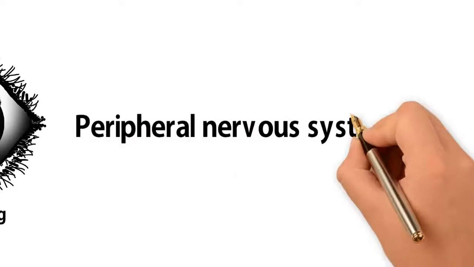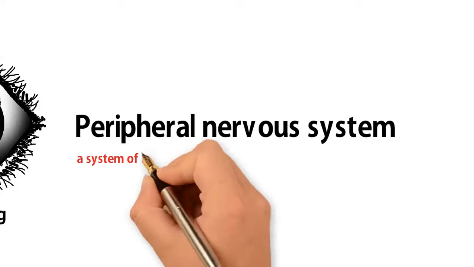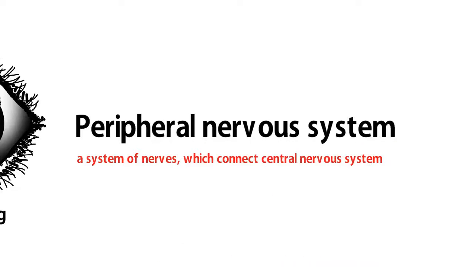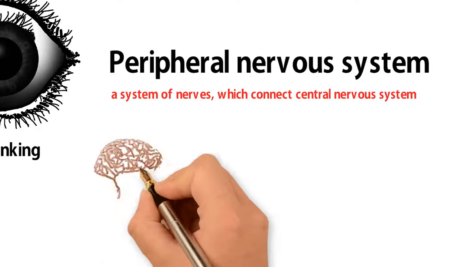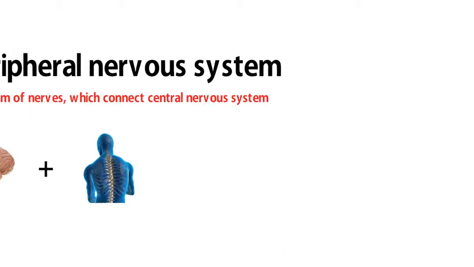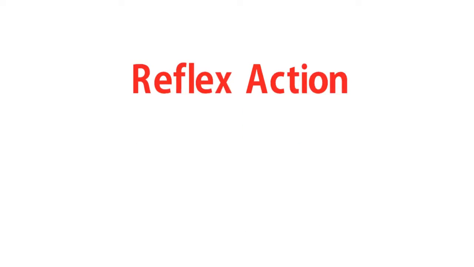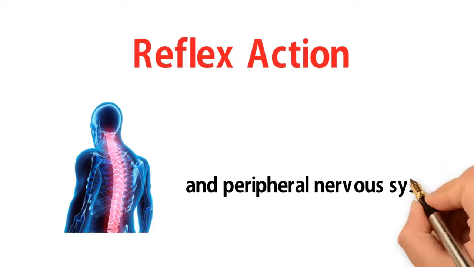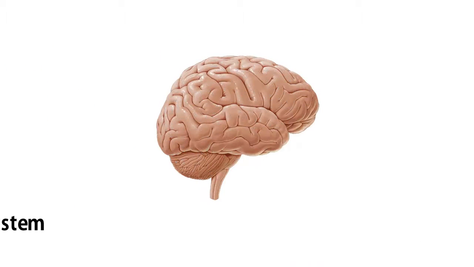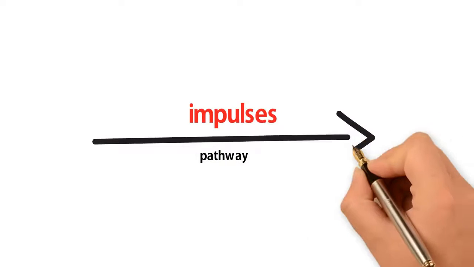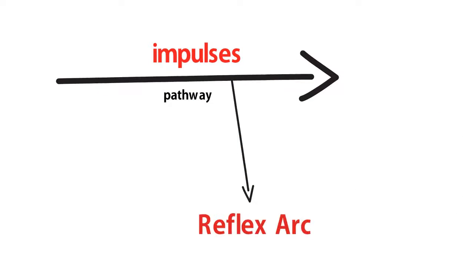Peripheral nervous system, PNS, is a system of nerves, which connect the central nervous system, CNS, which includes brain and spinal cord, with other parts of the body. Reflex action is the result of coordination of spinal cord and peripheral nervous system. This action does not involve the brain. The pathway in which impulses travel during the reflex action is called a reflex arc.